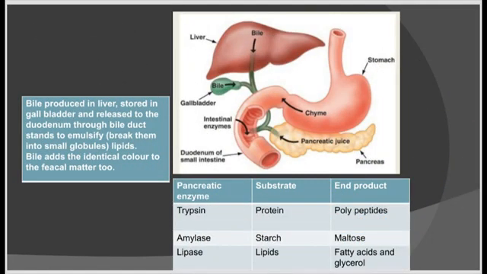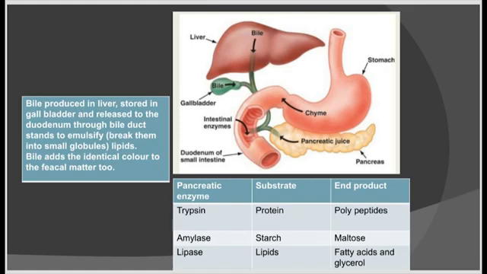Bile is produced in the liver, stored in the gallbladder and released to the duodenum through the bile duct. Bile contains bile pigments, bile salts, bicarbonate ions and water. Bile serves to emulsify or break down lipids in food into small droplets. So, enzymes get a greater surface area to act on lipids in food.